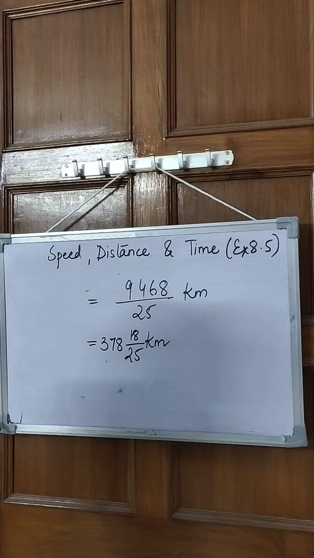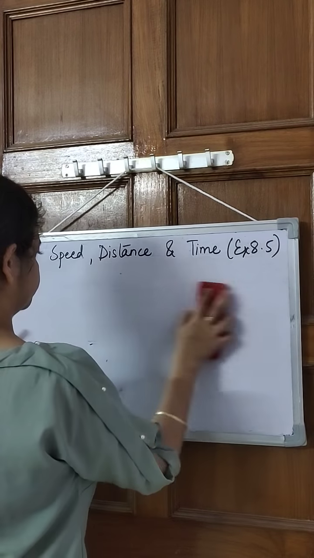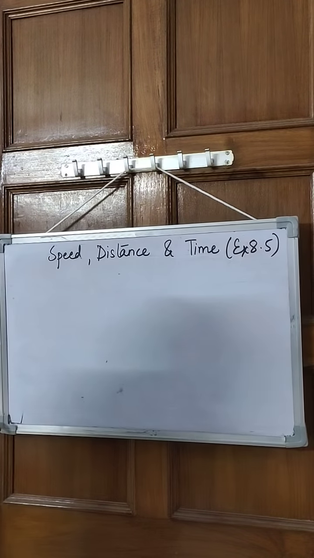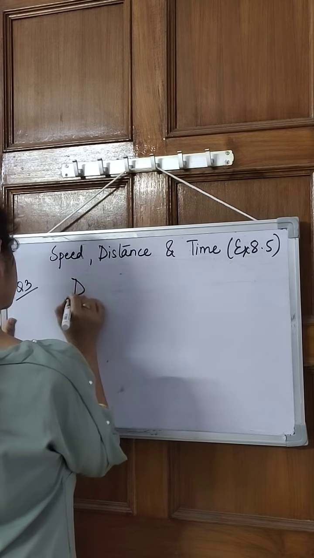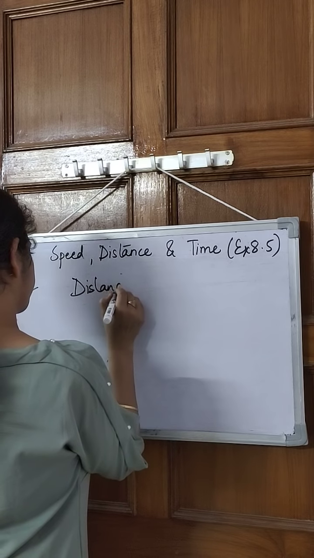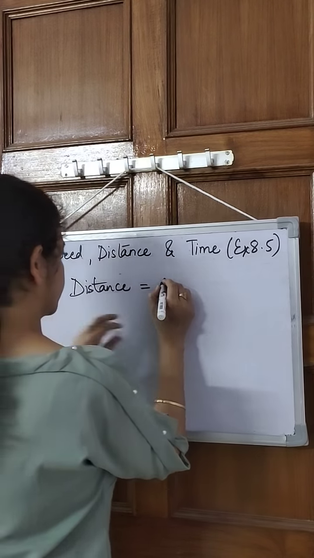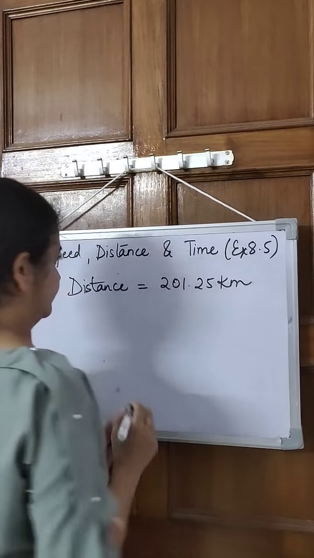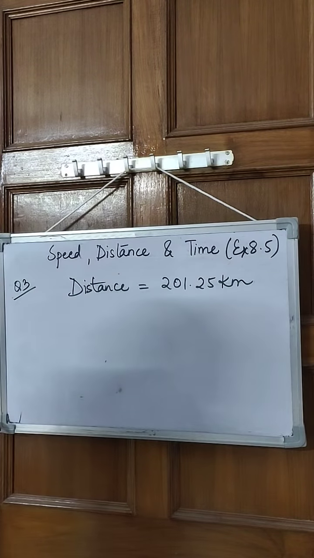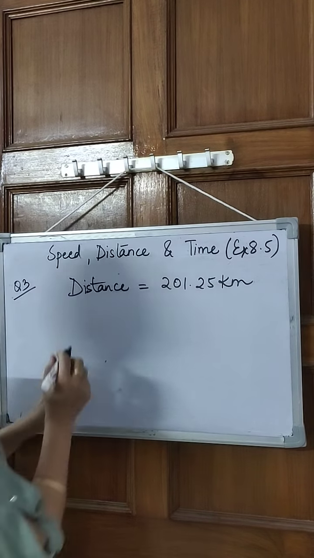If I'm taking question number 3, if a car covers a distance of 201.25 kilometer in 3.5 hours.